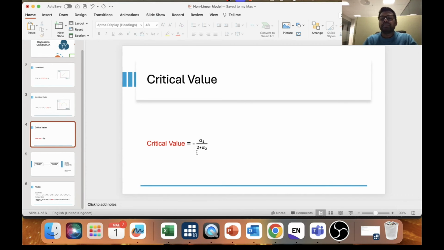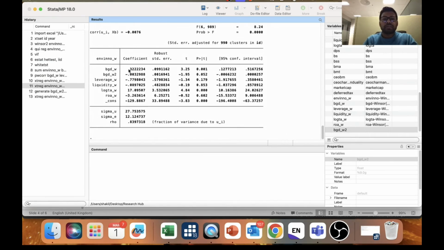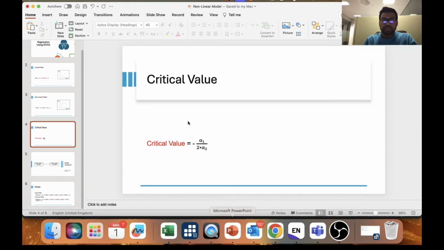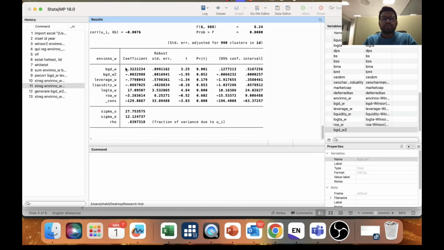Alpha 1 divided by 2 into alpha 2, minus. So what is your alpha 1 here? Alpha 1 is this coefficient, 0.322. This one is alpha 1, and this one is alpha 2. You need to multiply 2 with alpha 2. If you come here, you can just put the value. You put this value, divide with 2, multiply with these values, and then you'll get the critical value. So the critical value will be 47%, I guess.